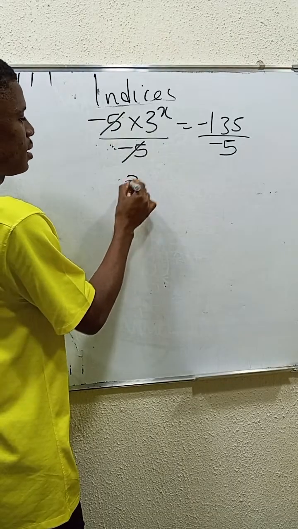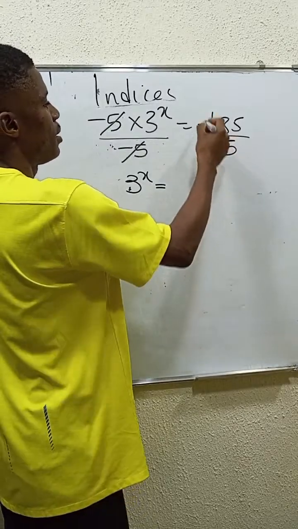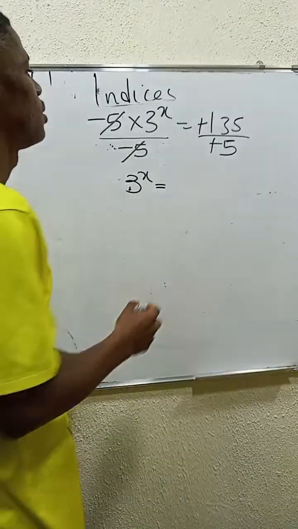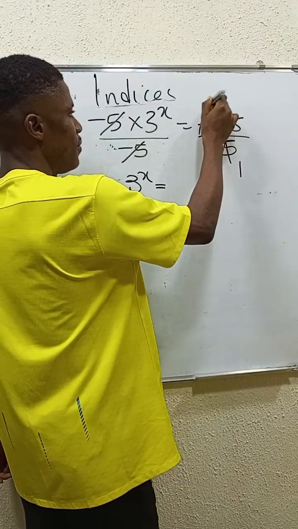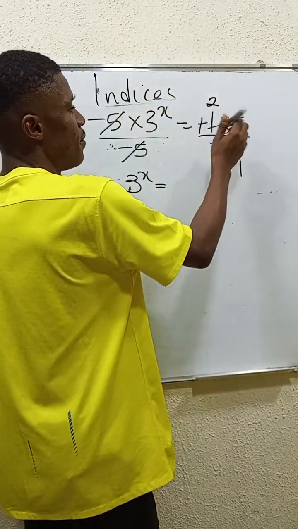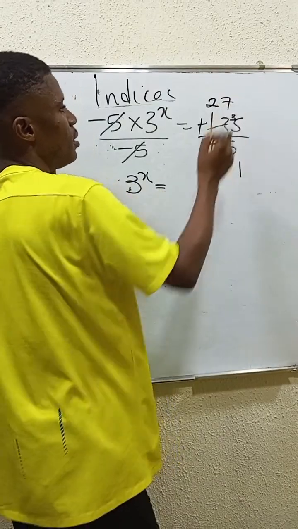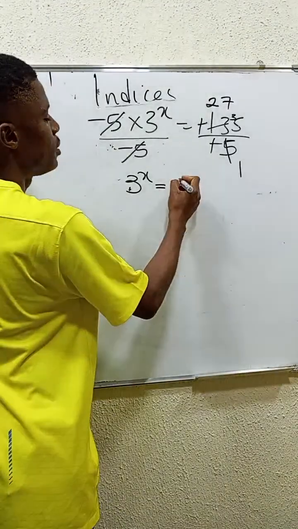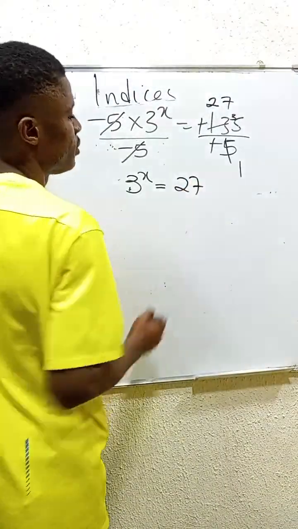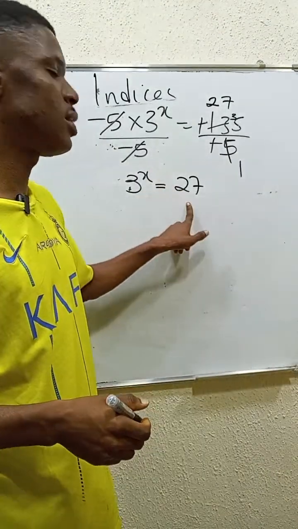You have 3 to the power of x is equal to, then minus and minus will cancel out. 5 divided by itself is 1. 5 divided into 13 will give 2, remember 3. 5 divided into 35 will give you 7. So what do you have? You have 27. So all you have to do is that 3 power x is 27.